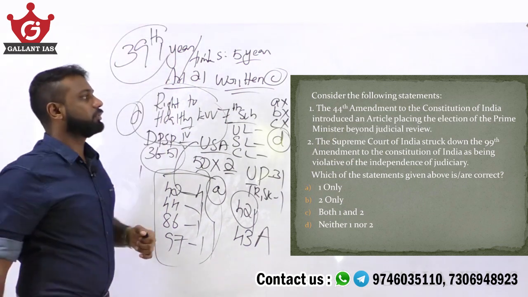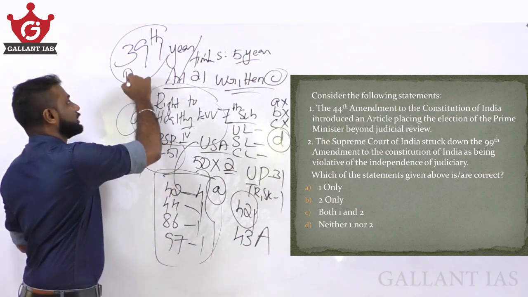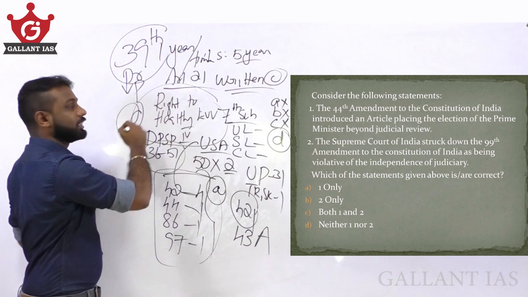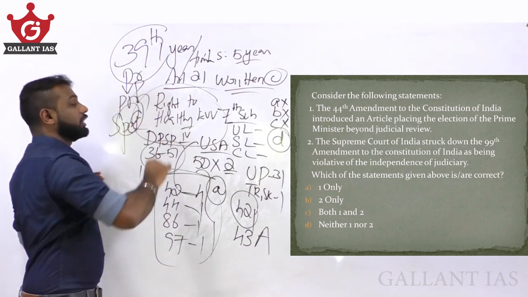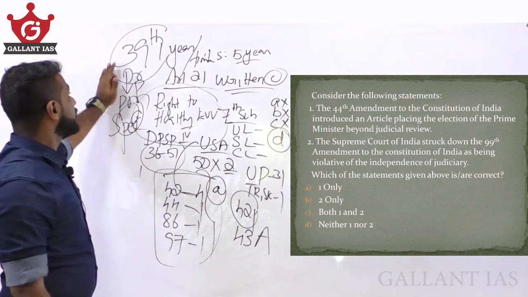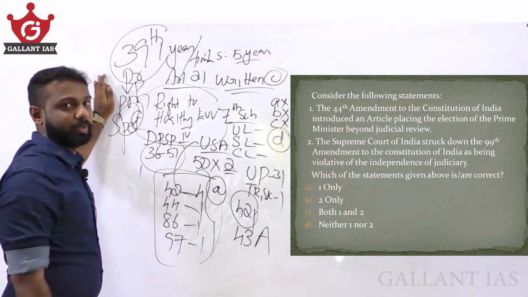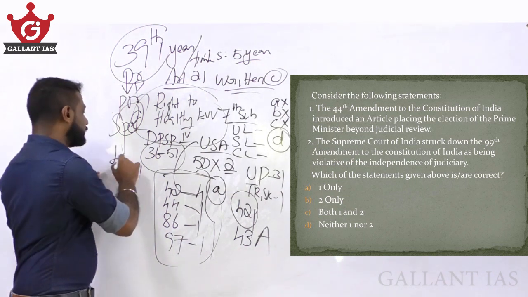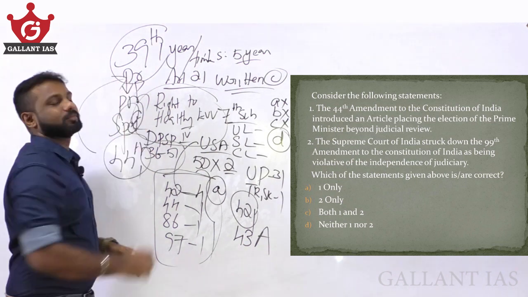Amendment to the Constitution of India that placed the election of President, Vice President, Prime Minister and the Speaker of Lok Sabha beyond judicial review. That is by 39th Amendment Act and not by 44th Amendment Act. And actually the 44th Amendment Act removed this provision.